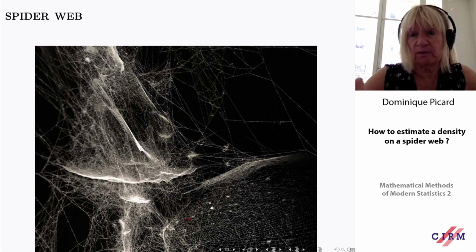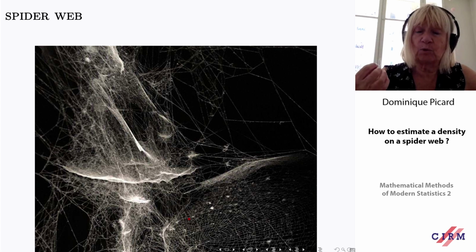Because of course spiders, they have to eat, and they catch prey in their web. And so it would be important to know whether some places are more adapted to catch prey, and other places are more adapted to help the animal to have an idea of the medium in which it is evolving.